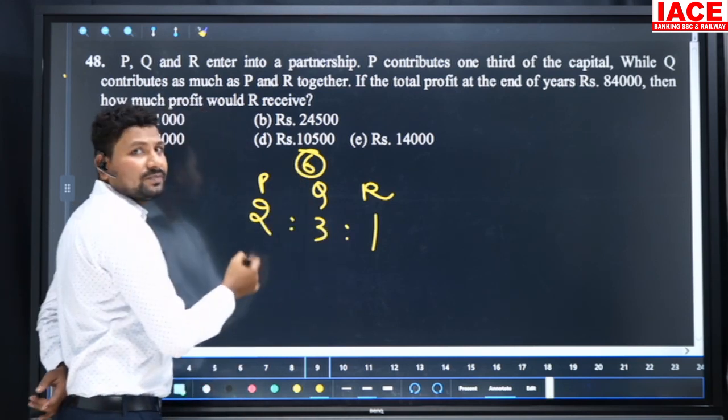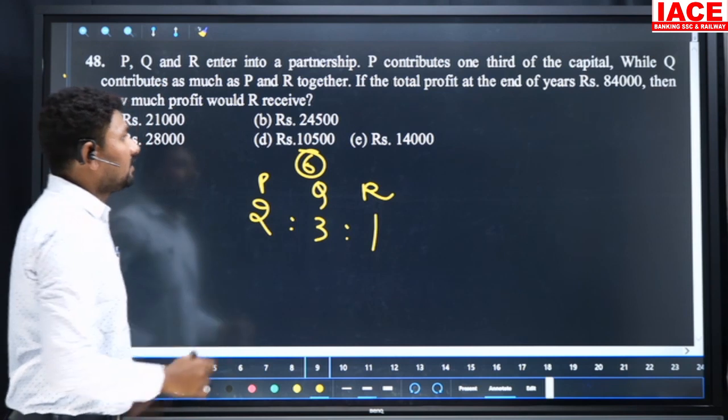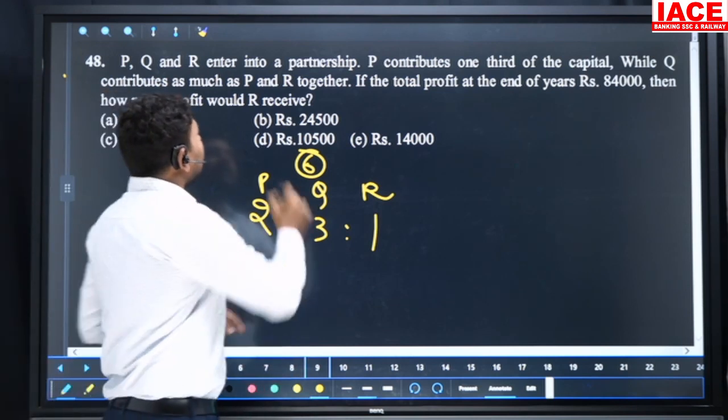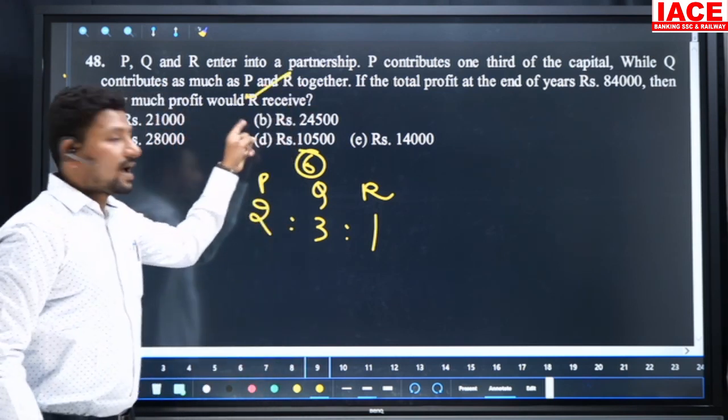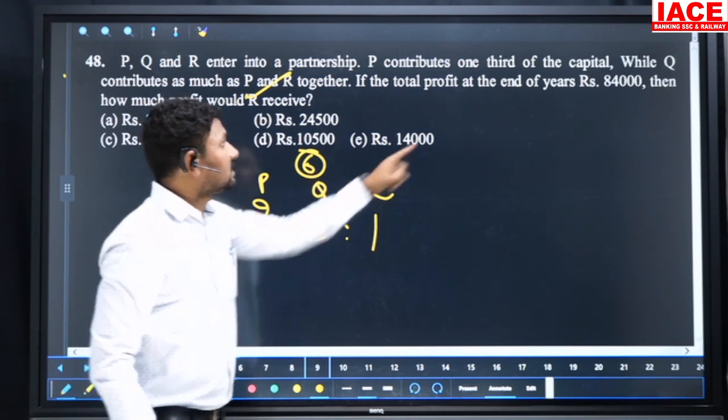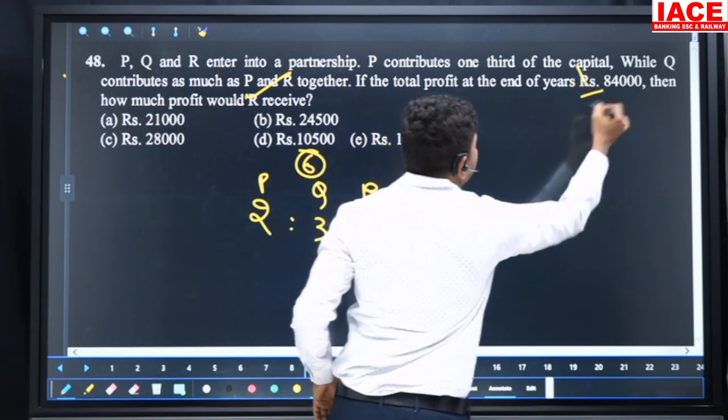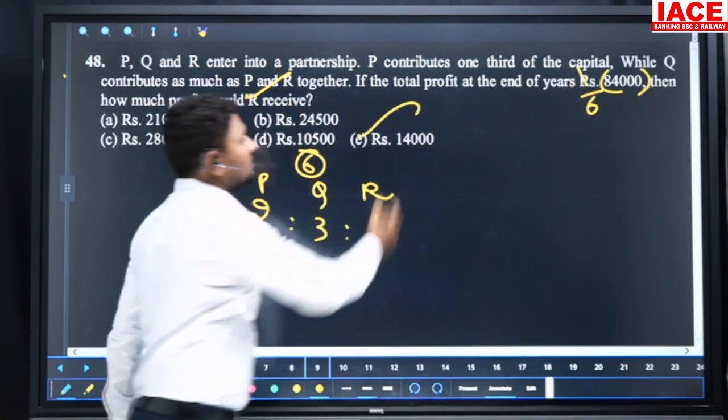The investment ratio is 2 is to 3 is to 1. Then we have to distribute, and we need whose part? R's part. R's part is how many parts? 1. 1 by 6th of 84,000 means 14,000. Our option is E.